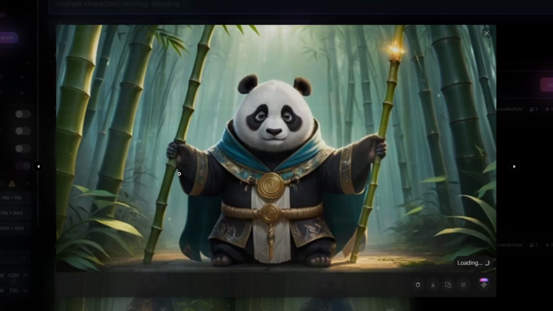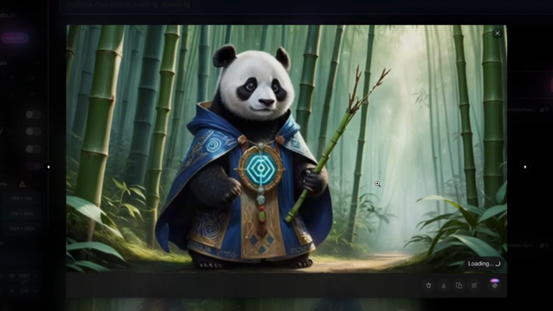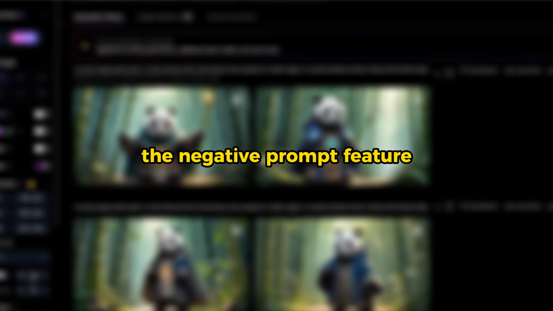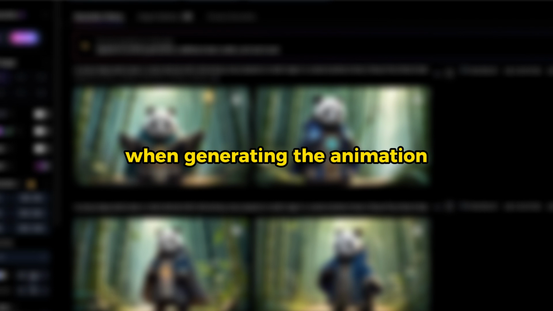Awesome. We did a pretty good job there. The panda is no longer smiling or standing. Instead, he's sitting and has one more bamboo stick. Now that you understand the negative prompt feature, the next important step is to upscale the image to achieve the best possible quality when generating the animation.